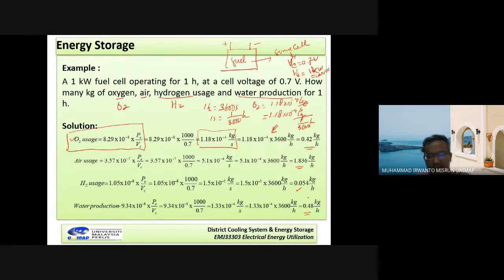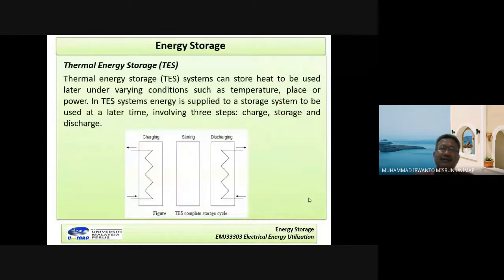Okay, that is the electrochemical. And the last is thermal. Now I can read: thermal energy storage, TES system, can store heat to be used later under varying conditions, such as temperature, place, or power. In the TES system, energy is supplied to a storage system to be used at a later time, involving three steps: charge, storage, and discharge.